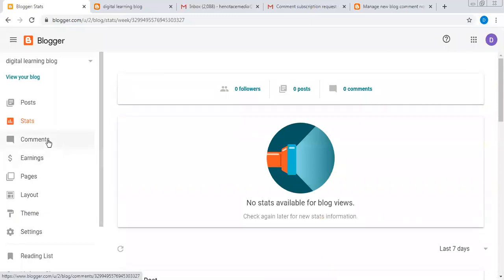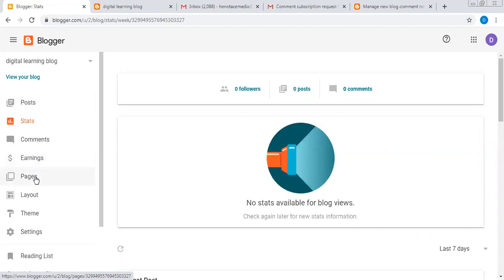This is where you see your comments. Anybody that comments on your blog, you see it here. In case you want to monetize your blog, your earnings will be here. Now, there's what they call pages, and there's what they call posts. Your posts are the things you post, like a news article about why it's important to come to digital learning school.